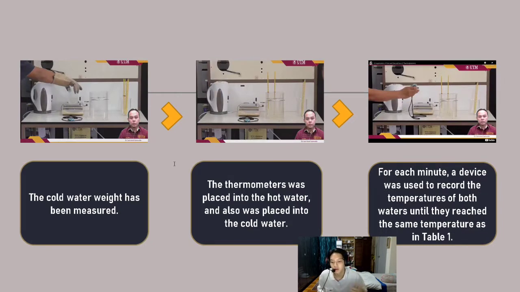And then we measure the weight of the cold water. From this point, we place two thermometers, the first into the hot water and the other into the cold water. Last but not least, we use the stopwatch to record the temperature of both waters for each minute until they reach the same temperature, as shown in table 1 below.